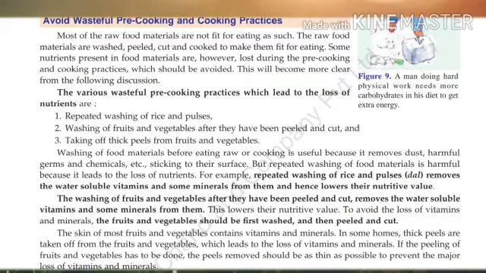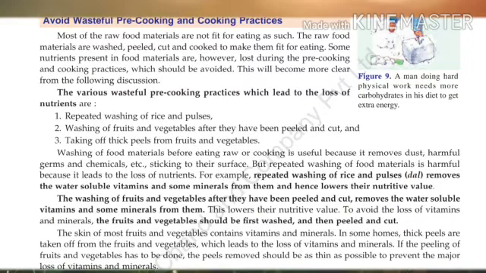The various wasteful pre-cooking practices which lead to the loss of nutrients are: number 1, repeated washing of rice and pulses. Number 2, washing of fruits and vegetables after they have been peeled and cut, and taking off thick peels from fruits and vegetables. Understand? Now, let us discuss in detail how each pre-cooking practice leads to the loss of nutrients.